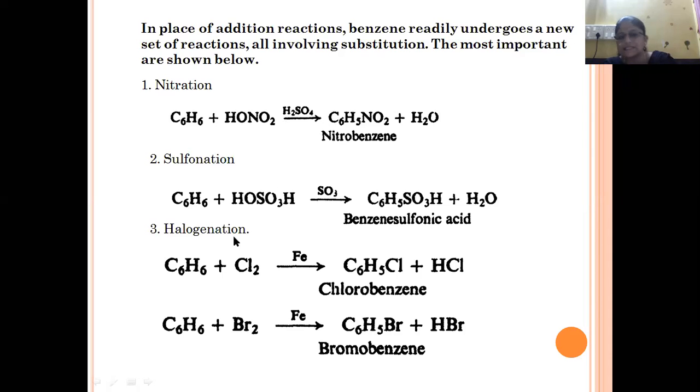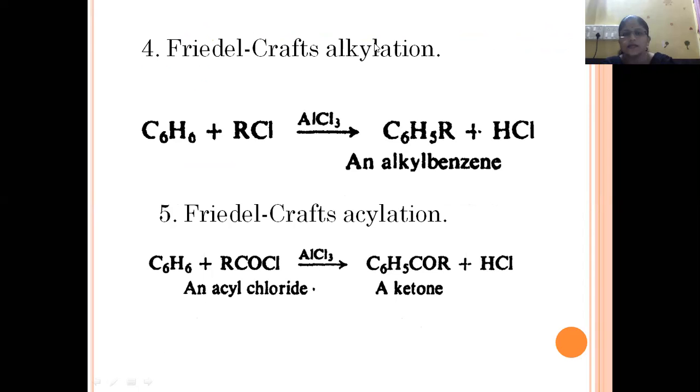Now benzene also undergoes halogenation. Again, one of the hydrogen atoms of benzene is substituted with chlorine. In the presence of iron, it is converted into chlorobenzene. In the presence of iron and bromine, benzene is converted into bromobenzene derivatives. In Friedel-Crafts alkylation, benzene undergoes addition of an alkyl reagent in the presence of aluminum chloride.